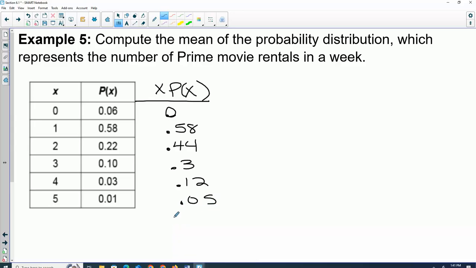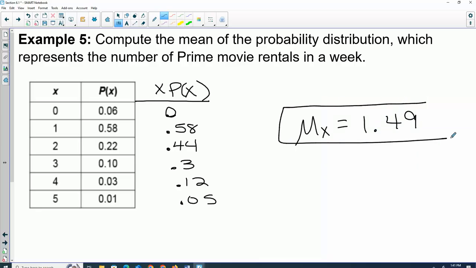We pause there. All right, and then what do I do with those? Add them all up. What do we get? Okay, so it's saying on average, people rent 1.49 movies a week.